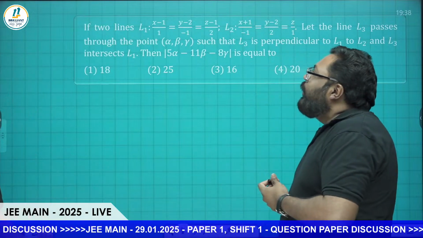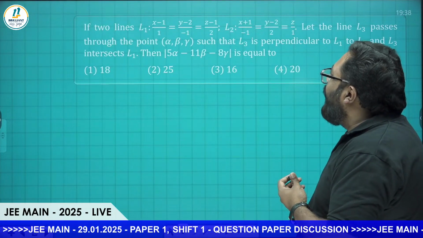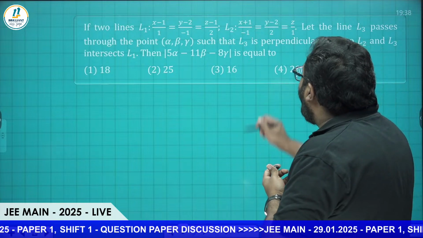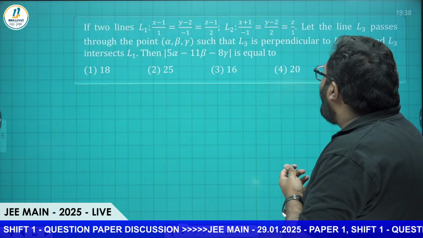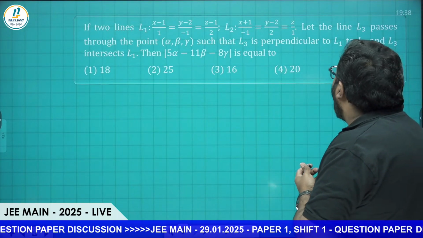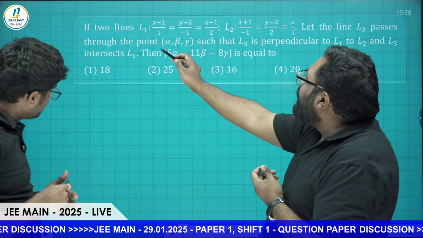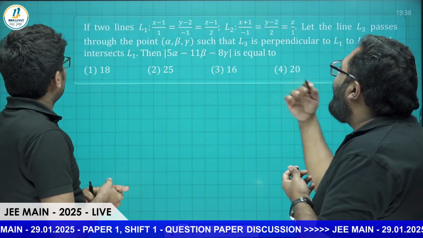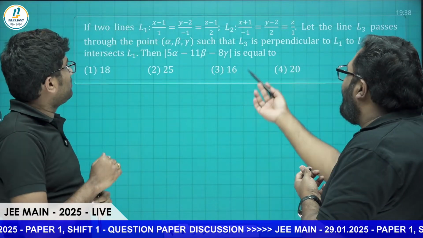If you have two lines, L1: (x minus 1)/1 = (y minus 2)/(minus 1) = (z minus 1)/2, and L2: (x plus 1)/(minus 1) = (y minus 2)/2 = z/1, and let L3 pass through (alpha, beta, gamma) such that L3 is perpendicular to L1 and L2, and L3 intersects L1. Find the value asked.